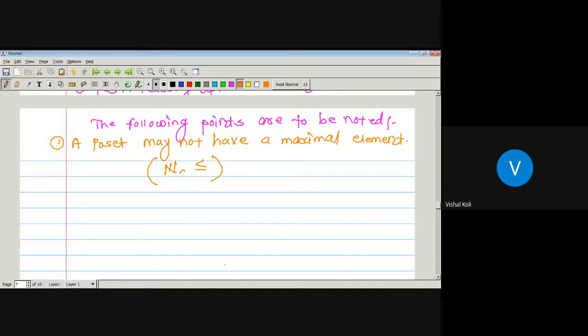Since there is no element A in the set of natural numbers for which X precedes A for every X in the set, it is not possible to find an A which succeeds every element of the natural numbers. So this will be a partial order relation on the set of natural numbers, with the relation less than or equal, having no maximal element. Similarly, for the minimal element,